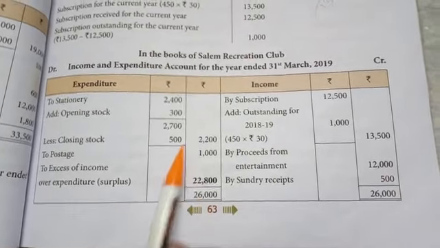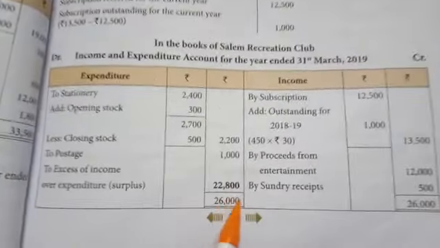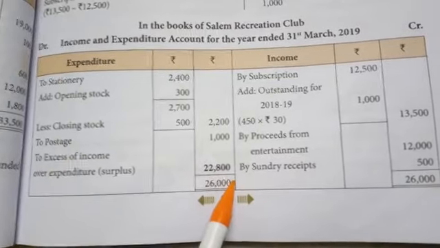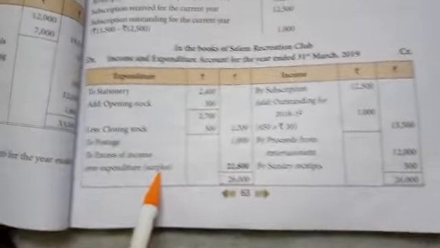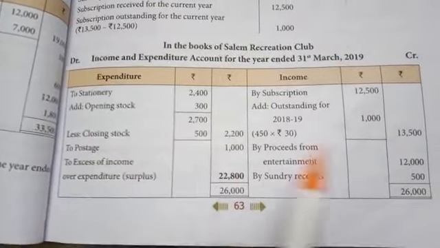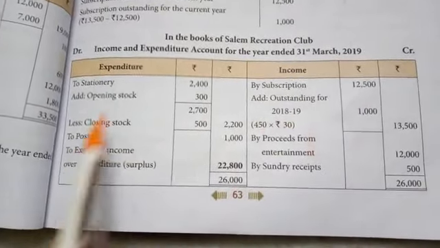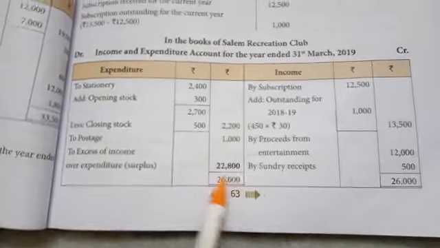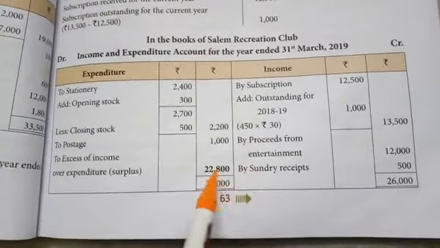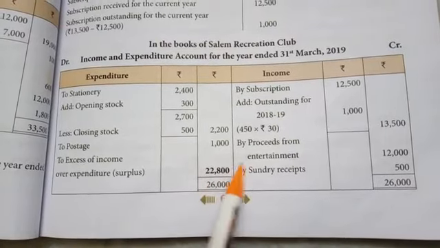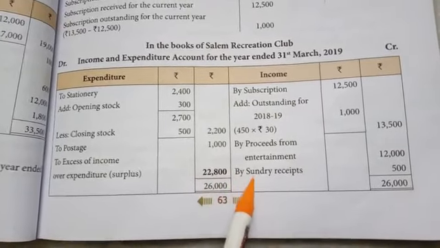The difference between these two items, 22,800, to be treated as excess of income over expenditure, that is surplus. Surplus means excess of income over expenditure. This surplus should be transferred to the balance sheet liability side because this surplus is added along with the opening capital fund. Then we are going to prepare the balance sheet.